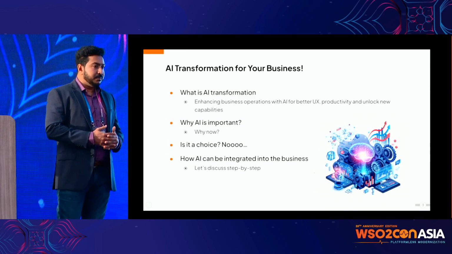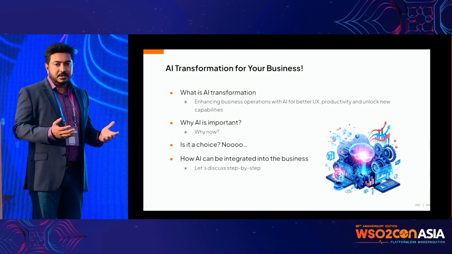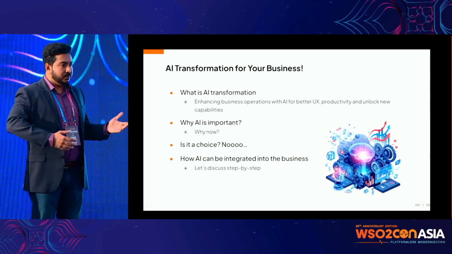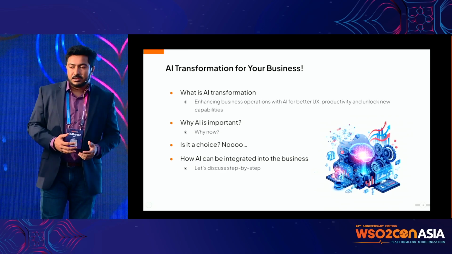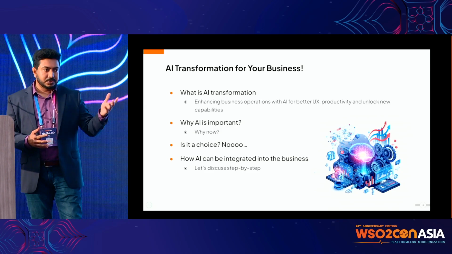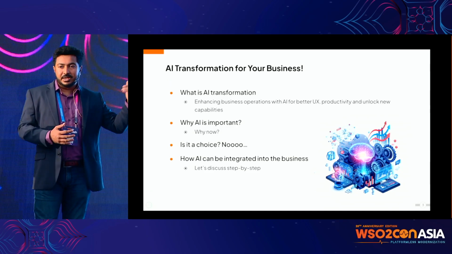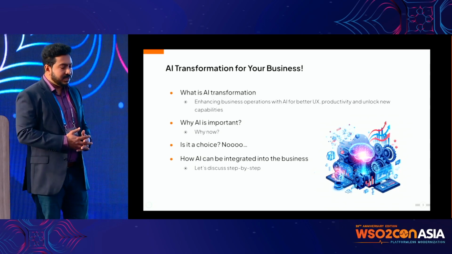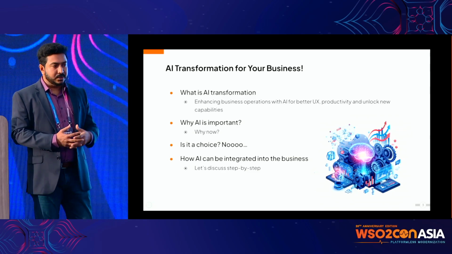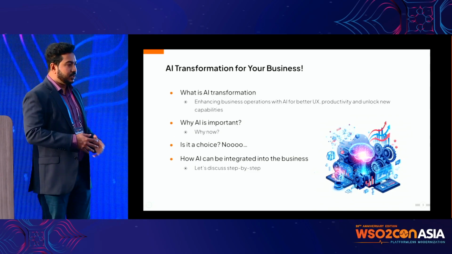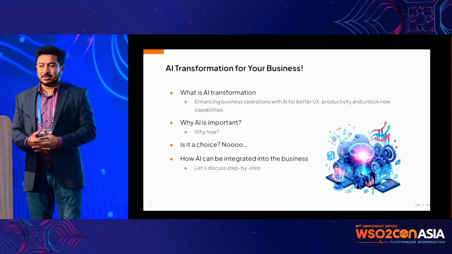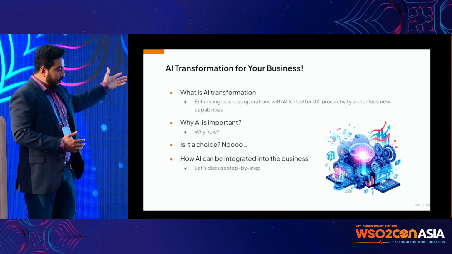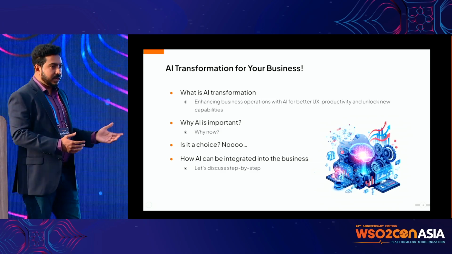And why is AI important in this scenario? Because AI has become a very powerful tool with generative AI, right? So now we can build a lot of stuff that we couldn't build before. Previously, we couldn't even do a chatbot unless we had a lot of rule-based or knowledge-based systems. Now, building a chatbot is just a matter of writing a prompt, connecting to an LLM, and having a subscription. You just need like $5, and you can build a chatbot and try it out. You don't even need a lot of money. And why now? It's because we have a lot of opportunities now. The new capabilities are there.